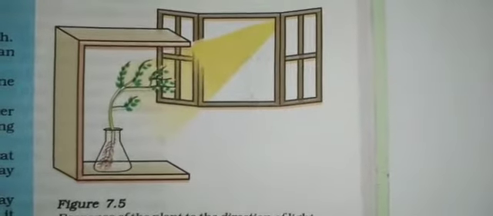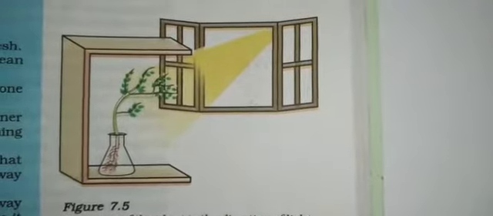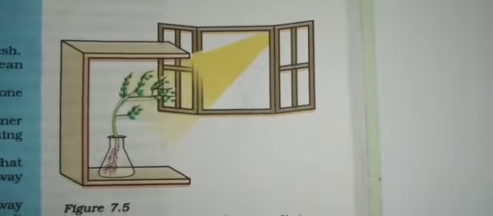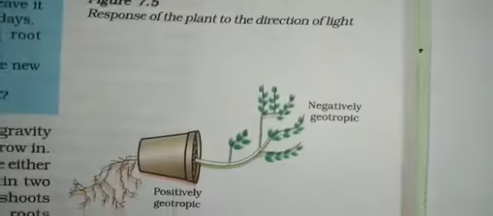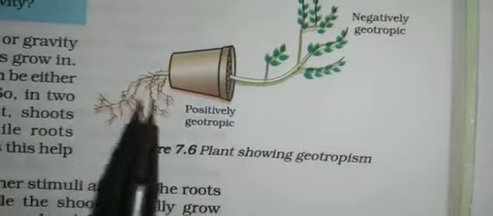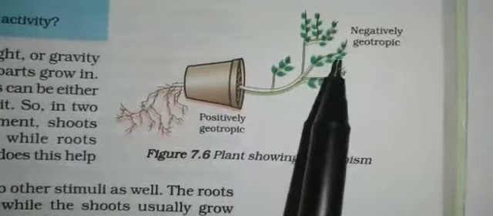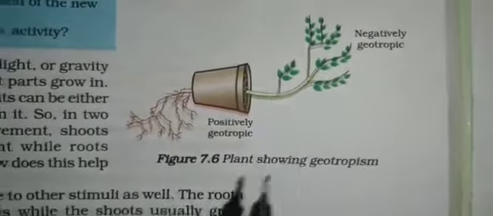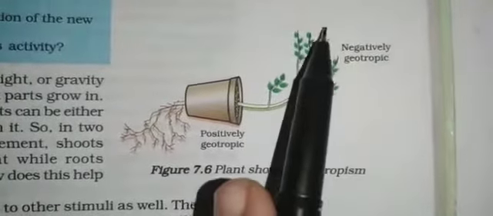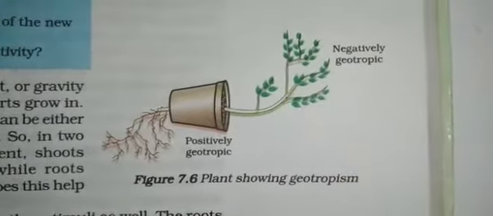You know that plants show tropism in response to other stimuli as well. The roots of a plant always grow downwards. Here you can see the roots of the plant always grow downwards while the shoots usually grow upward, which means shoots are away from the earth and roots are towards the earth side.